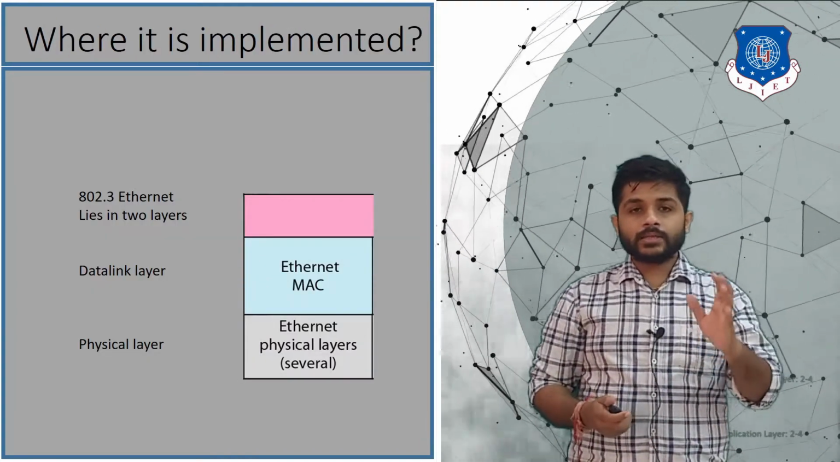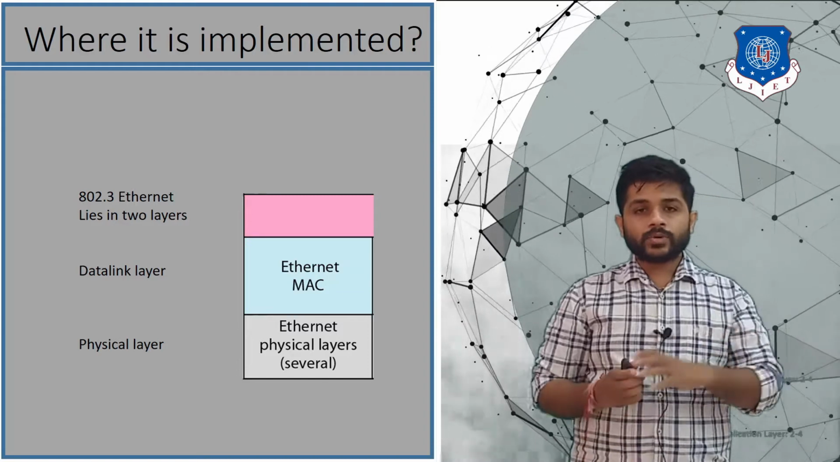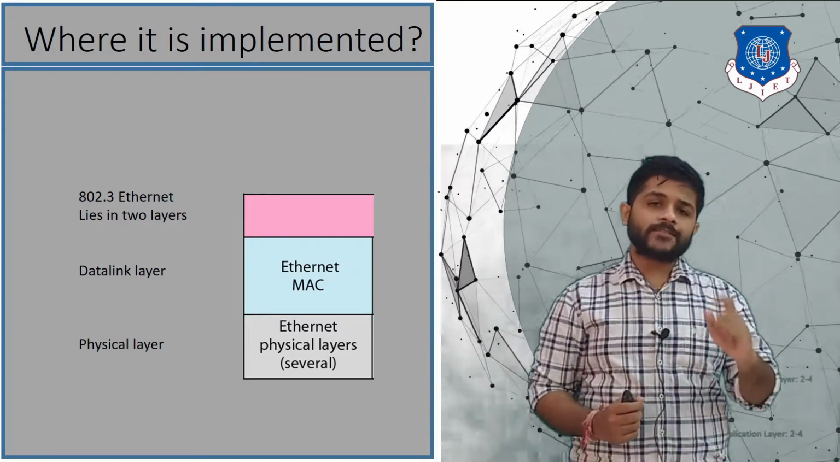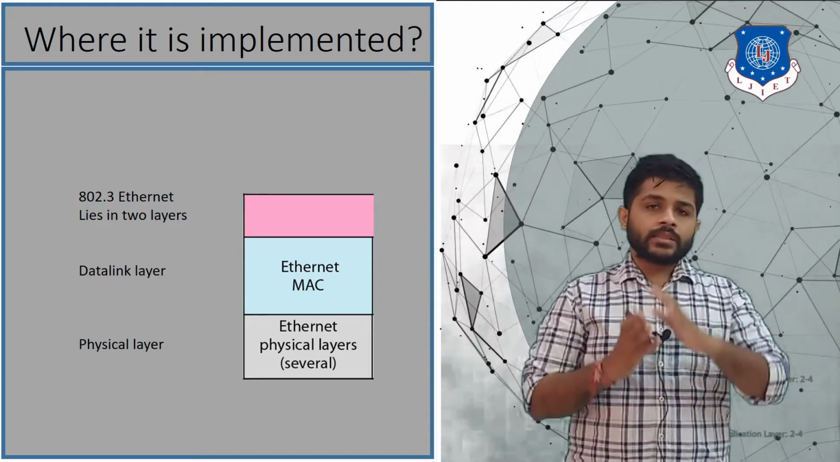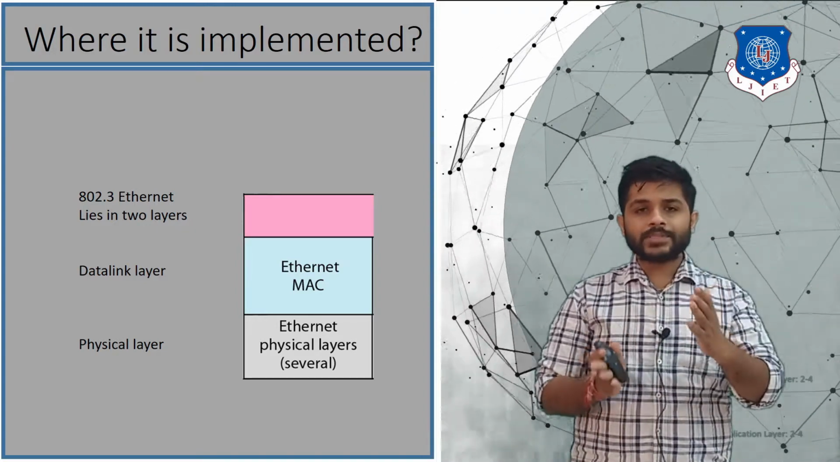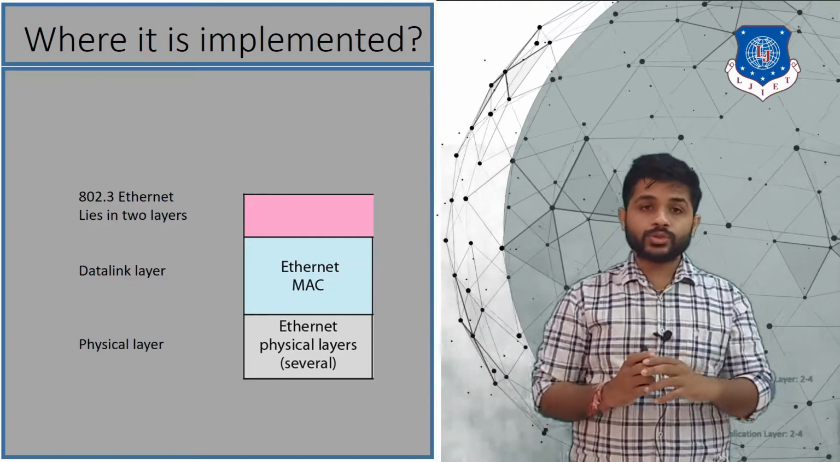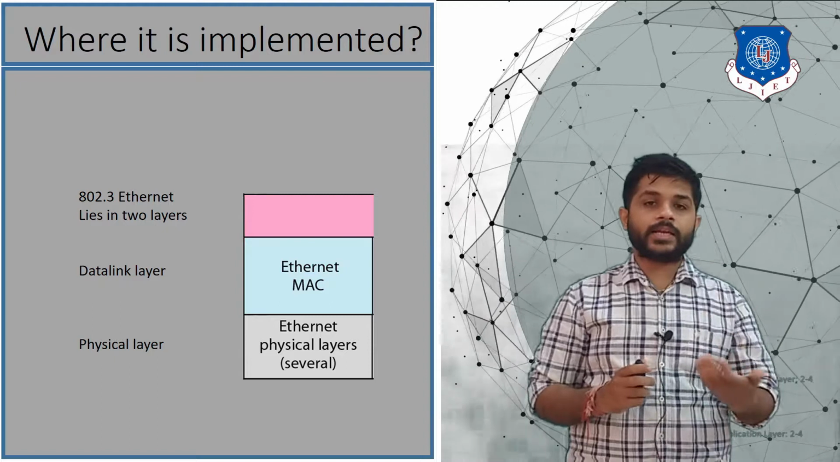So where is the Ethernet implemented? You can see that in the OSI there are 7 layers, and the bottom 2 layers are the physical layer and the data link layer. The data link layer is divided into 2 types, the MAC and the LLC. So Ethernet lies in both layers, the physical layer and the data link layer.